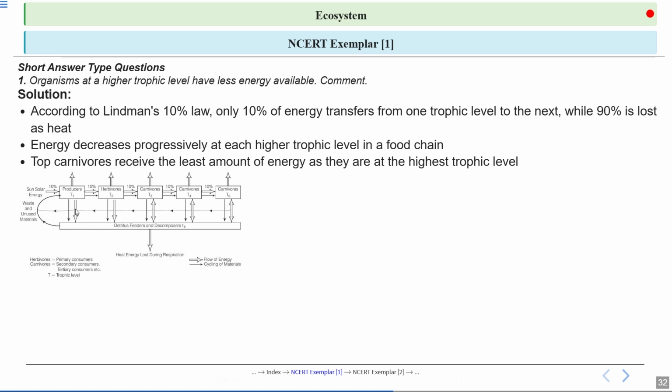Now herbivores feed on the producers. Only 10% of the energy is transferred from producers to the herbivores, and then from the herbivores to the primary consumer, again only 10% of the energy is transferred. So this happens again and again, and very little energy is available for the top carnivore.